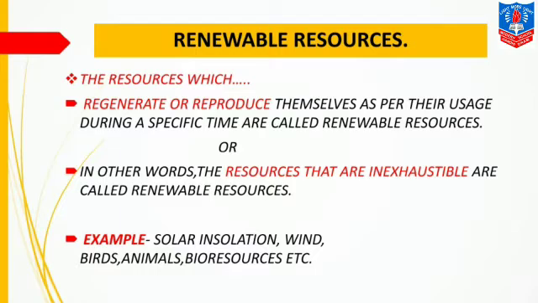Or in other words, the resources that are inexhaustible, that are never exhausted, are called renewable resources. Example: solar insolation, wind, birds, animals, or bioresources, etc.